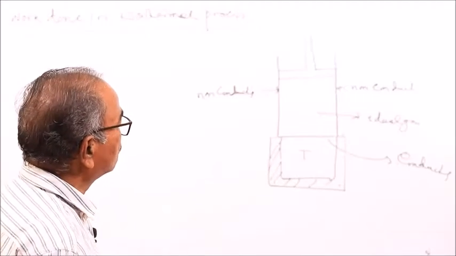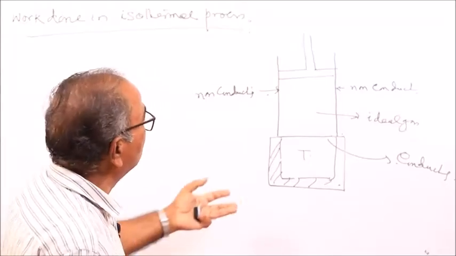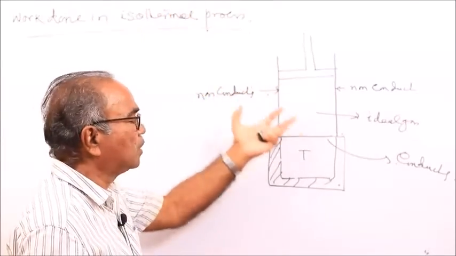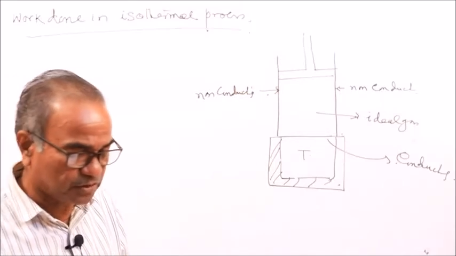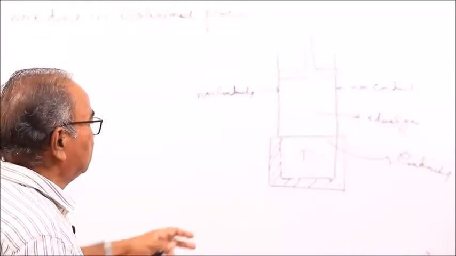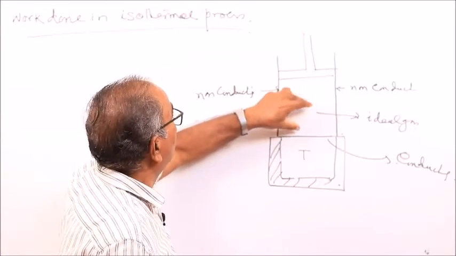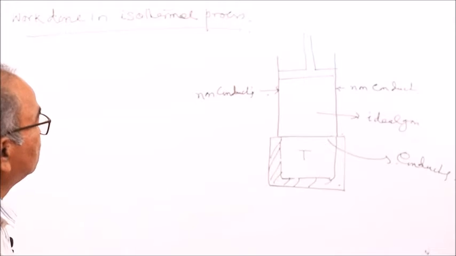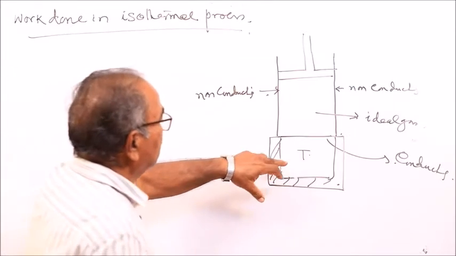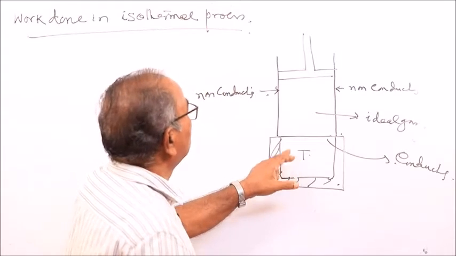The quantity of heat contained inside this reservoir is very large, so if you give out some heat to the surrounding or to this ideal gas, there will be no change in temperature. It is at high temperature T. So when this cylinder with ideal gas is placed over the source, which is a reservoir of heat, heat will flow.